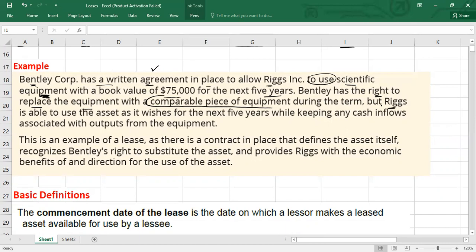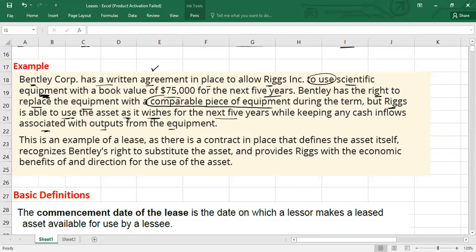But Regs is able to use the asset as it wishes for the next 5 years while keeping any cash inflows associated with the output from the equipment. It means that even though the lessor has the right to substitute the asset, the asset is comparable, so we can say the first condition is met. The second condition is what?